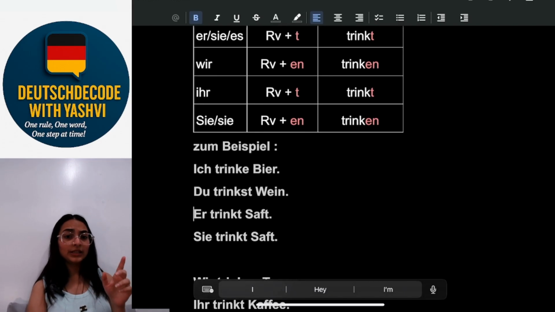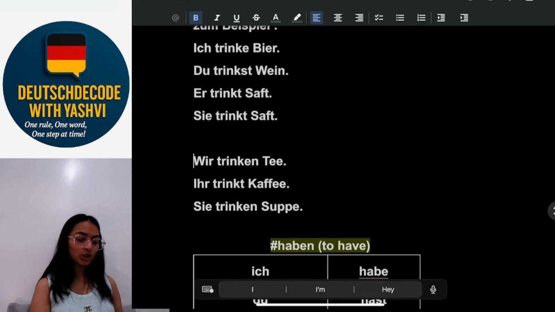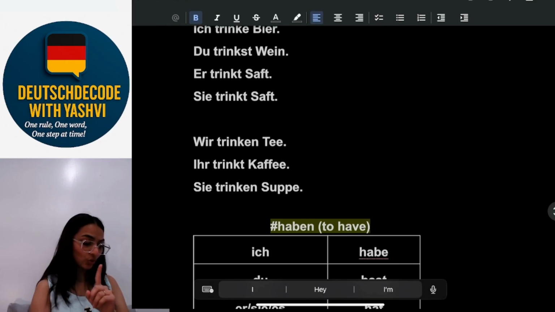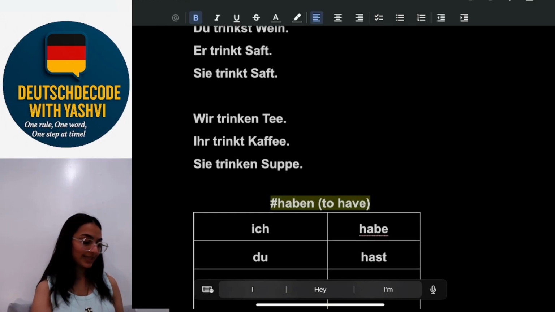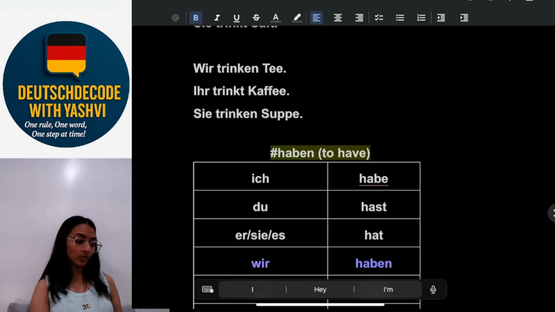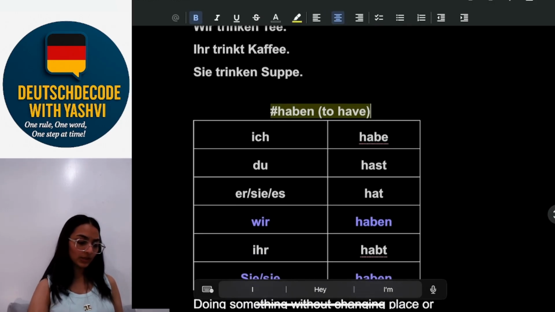He drinks juice. Sie trinkt Saft. Wir trinken Tee. We are drinking tea. Ihr trinkt Kaffee. You are drinking coffee. Sie trinken Suppe. They are drinking soup.